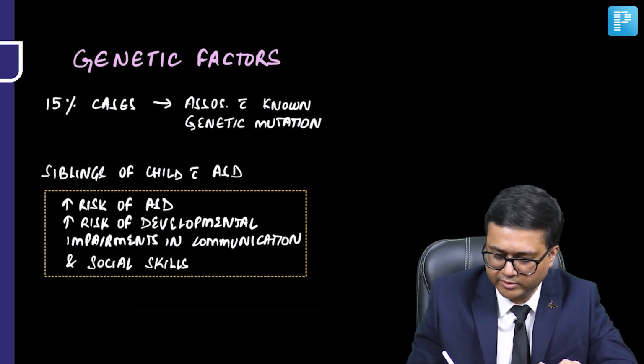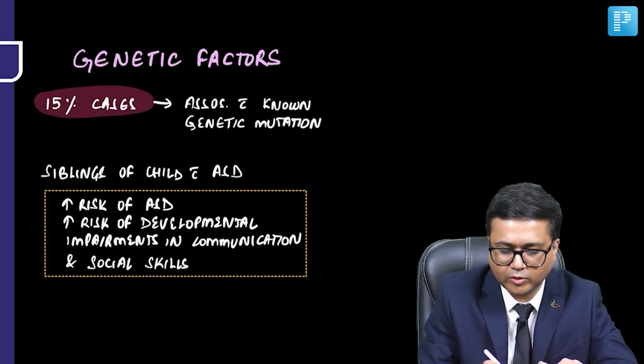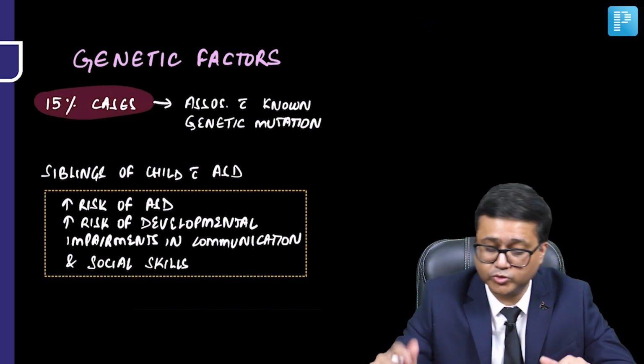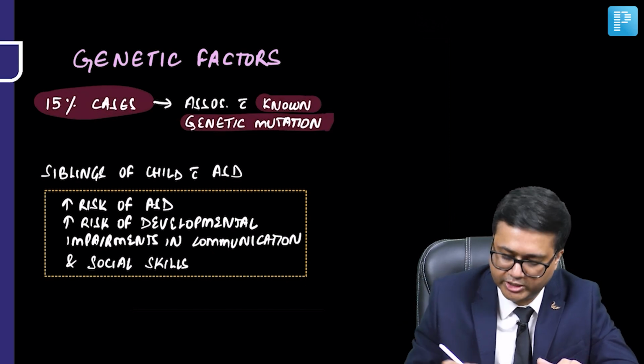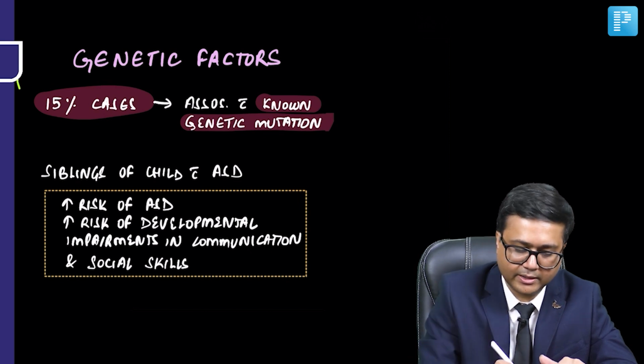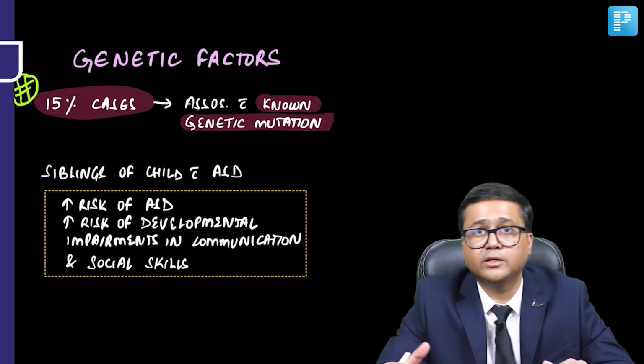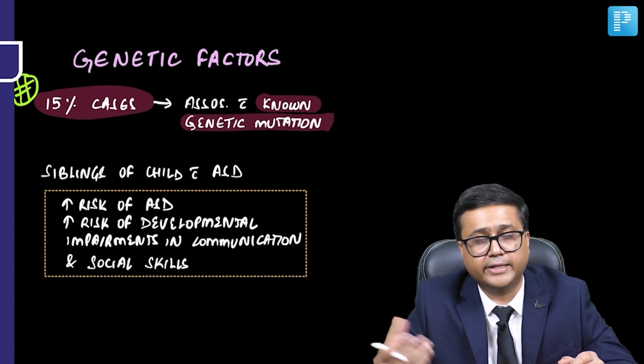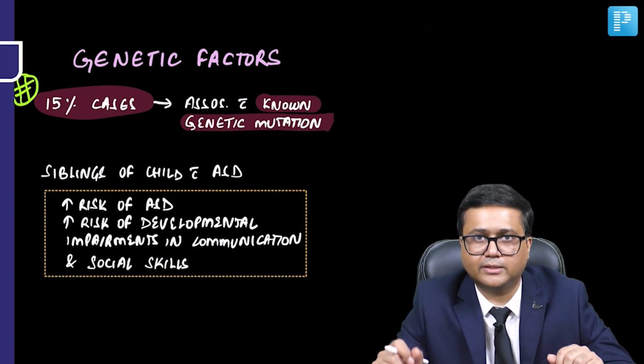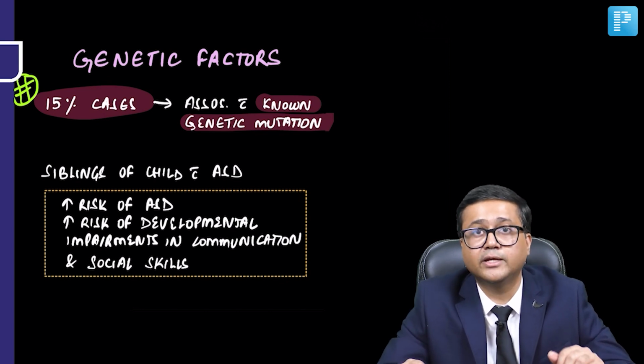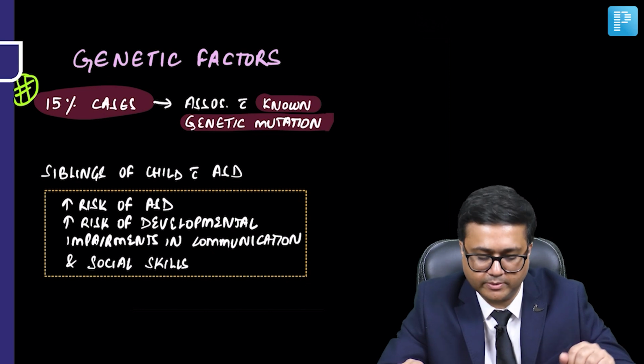It is seen that 15% of the cases of ASD are associated with a known genetic mutation. Again, an important data, especially for those who are preparing for various entrance exams. It's important to know some of these data. So it is 15% of the cases that have a known genetic mutation.